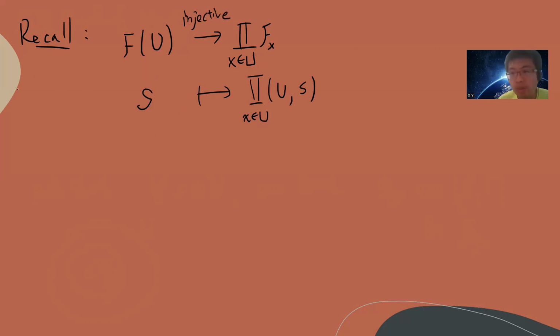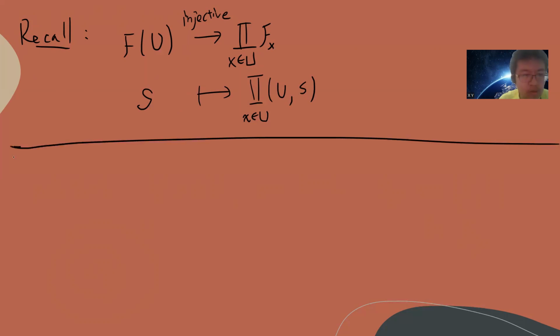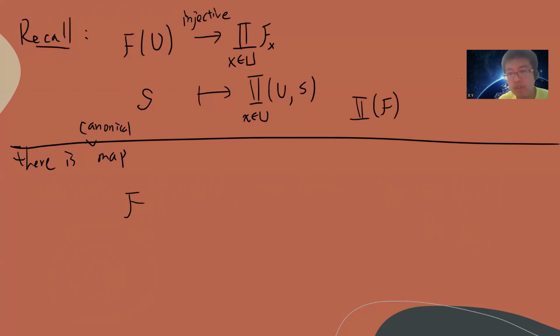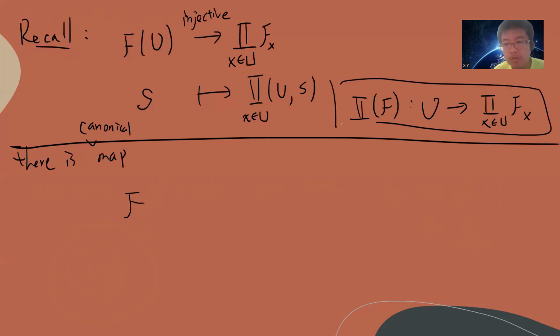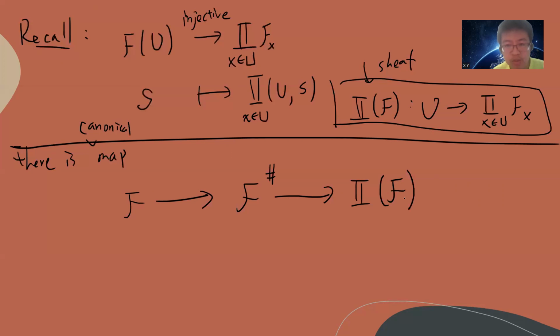Okay, so what I want to say is the following. There's a canonical map. So given F, we can have this, let me just use the pi of F. So pi of F is another sheaf from U to this. So this guy is a sheaf. If you don't know why, you can check out my previous video. So there's a map from F to the product sheaf.